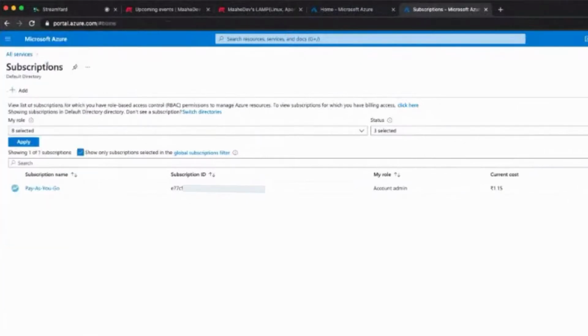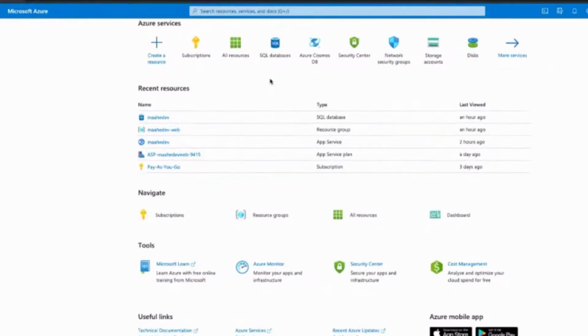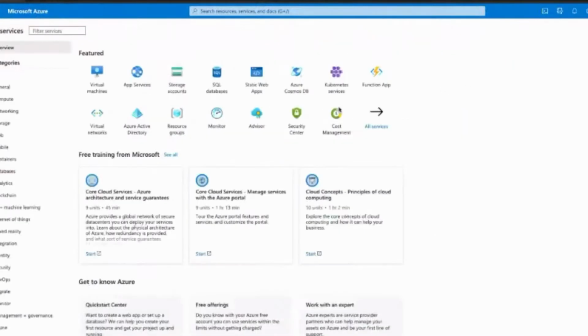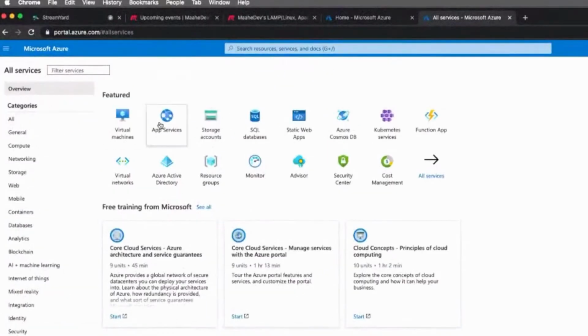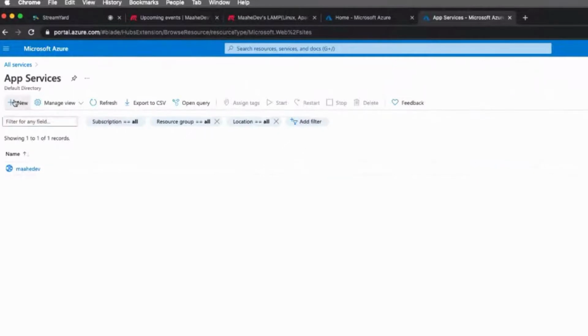Okay, now let's move on to our practical. As I said, we have resource groups, resources and all those things. For this, what we need to do is create a web service, as our application is a web service. So I'll go into app services, and in this I have already created one, but we will be creating a new app service again.